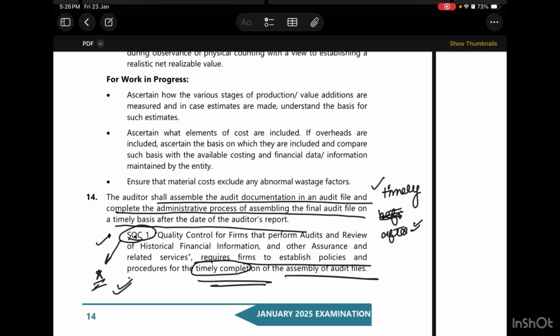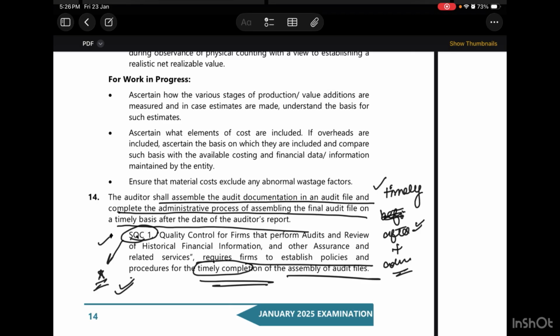Most importantly, it is an administrative process. So no new opinions or new audit procedures are going to be there. The auditor shall assemble the audit documentation in the audit file and complete the administrative process of the file on a timely basis after the date of the auditor's report.